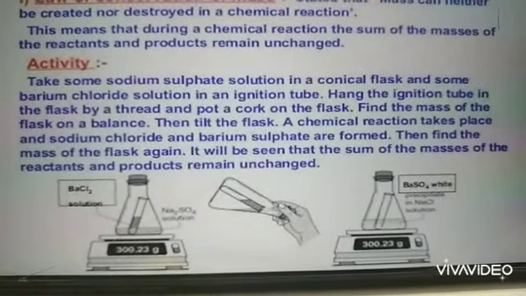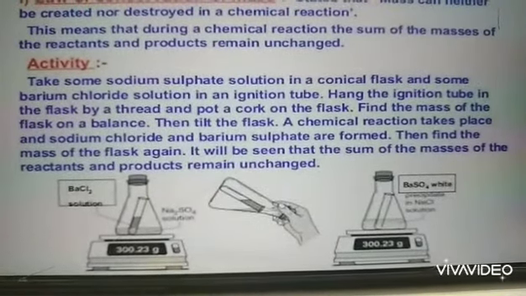This means that during a chemical reaction, the sum of the masses of the reactants and products remains unchanged. Reactants here were sodium sulfate and barium chloride. Like in the example, H2 was 2 gram plus chlorine 71 gram.